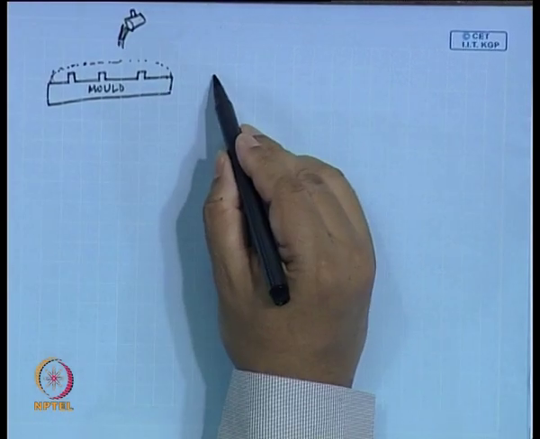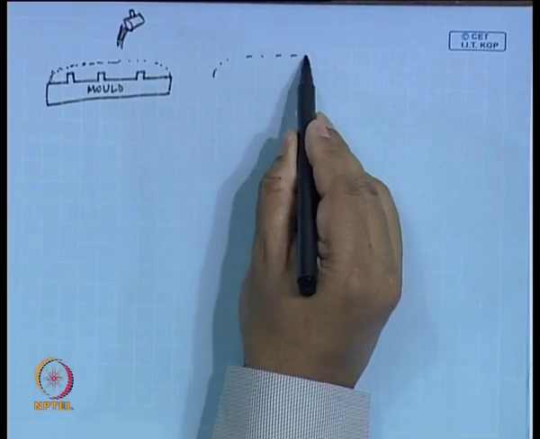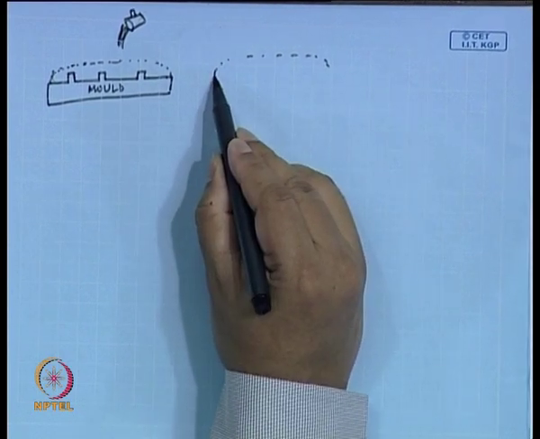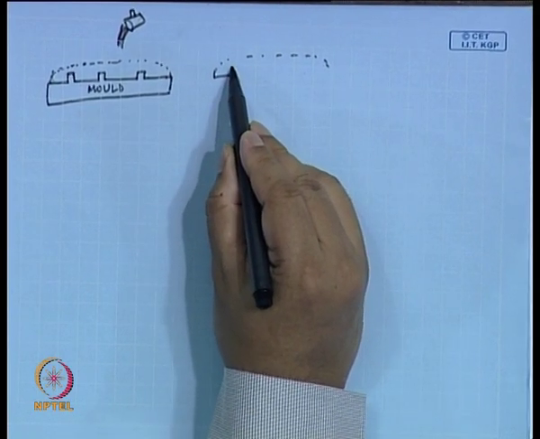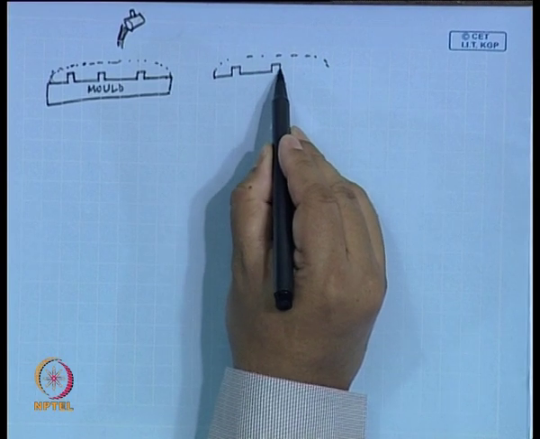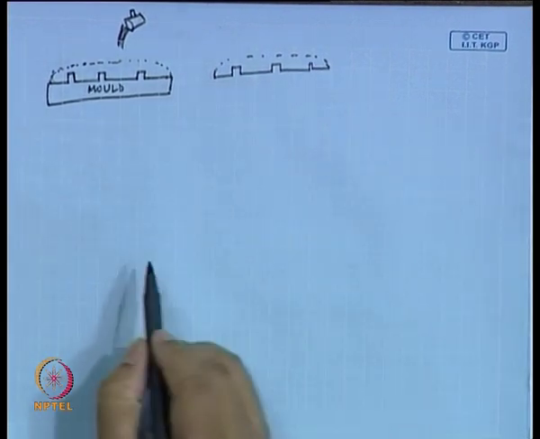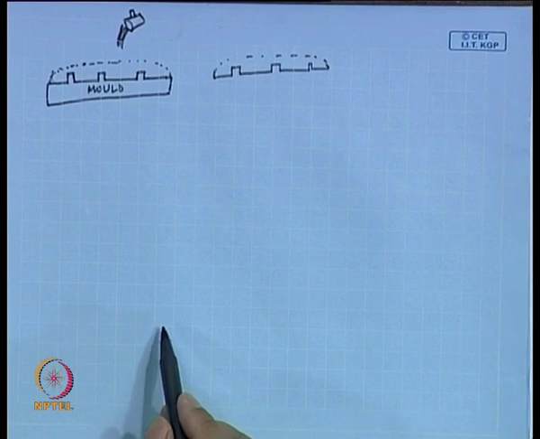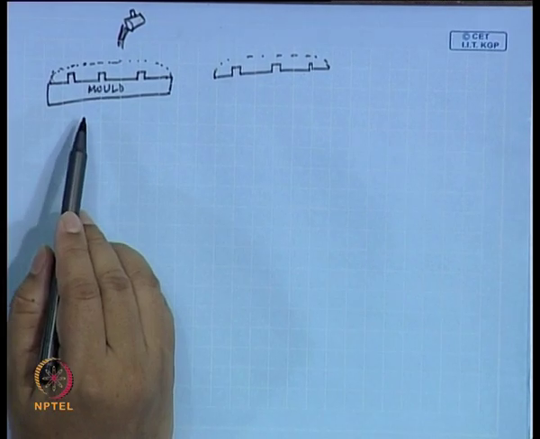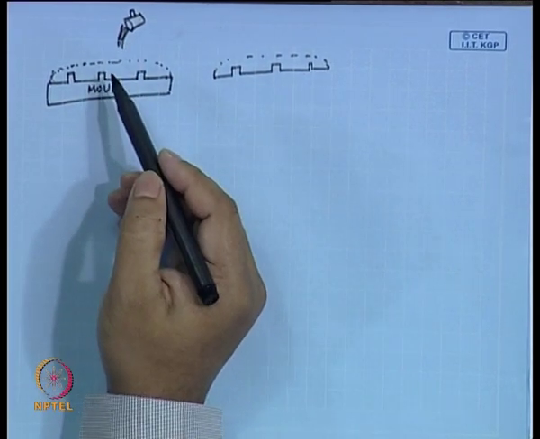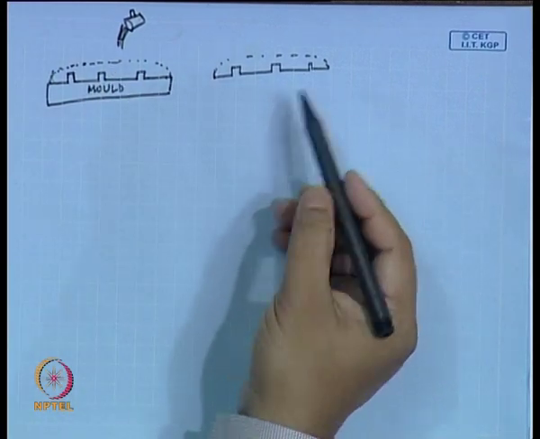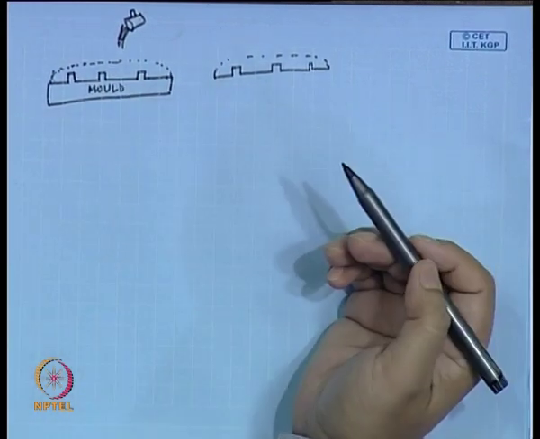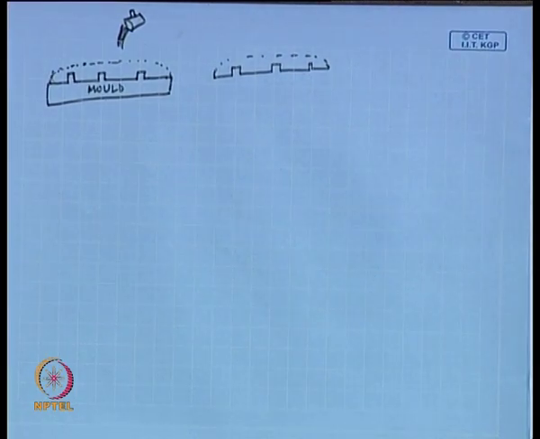So, when you peel it off, how will it look? The upper portion, if you peel it off, this would be the upper portion that you peel off. When you peel off, the mold is ready to be used again, and again you put the next lot and again peel off. So, you will be creating these structures. That is what molding is about.